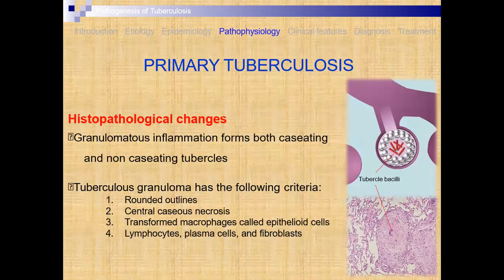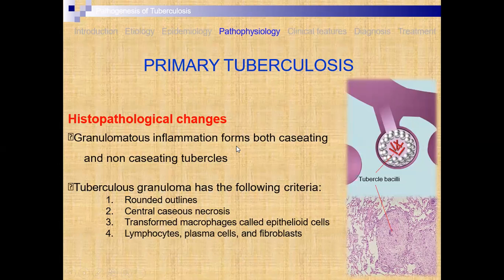Now, in primary tuberculosis the histopathological change is granulomatous inflammation, from both caseating and non-caseating tubercles, which means they are found in both ways. In tuberculosis, the granuloma has the following criteria.